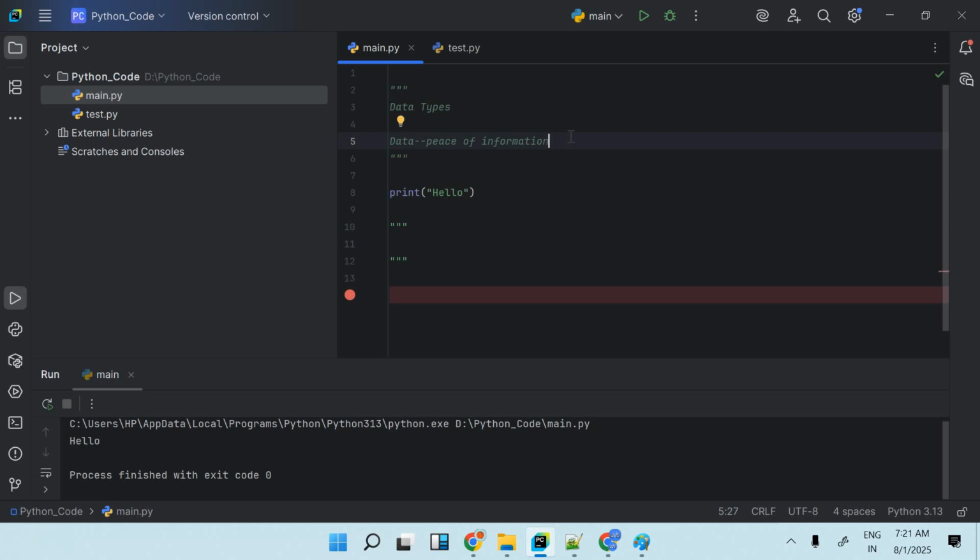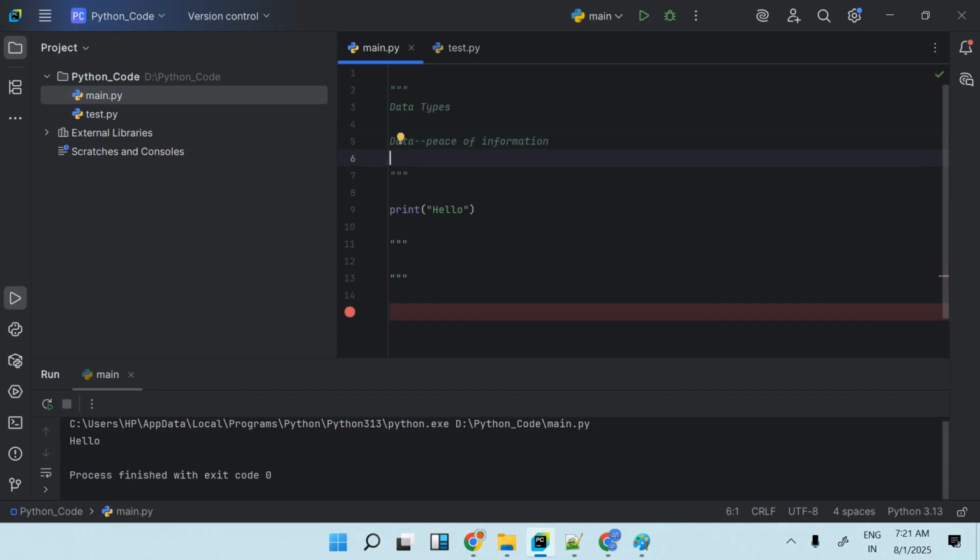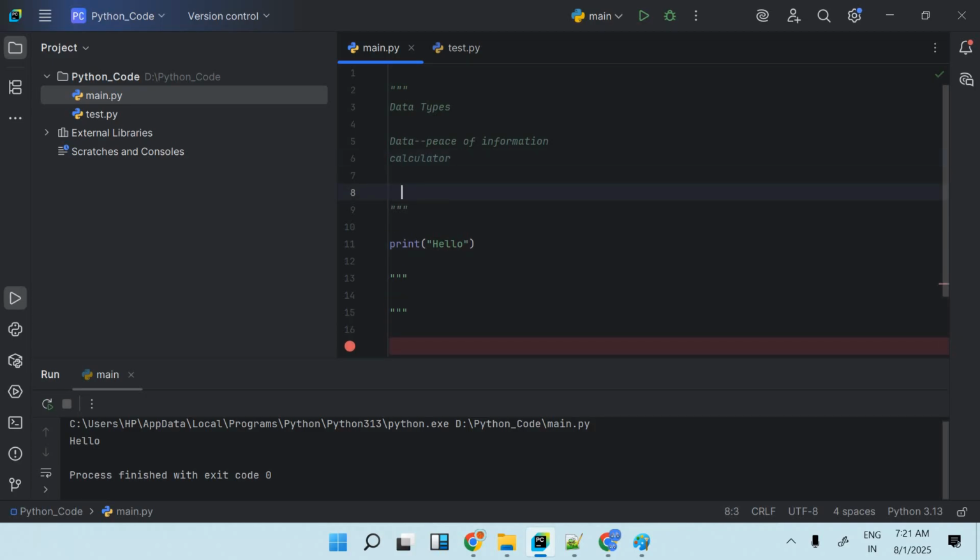So that is a piece of information. What could be the piece of information? I will give you a simple example. Let's say we do use a calculator, right? In the calculator, what do we do? We say, I want to perform addition. Addition of what? Two numbers. What is that number? I am saying, hey, please perform addition of 10 plus 20, right? So 10 and 20 is what? It is data only.